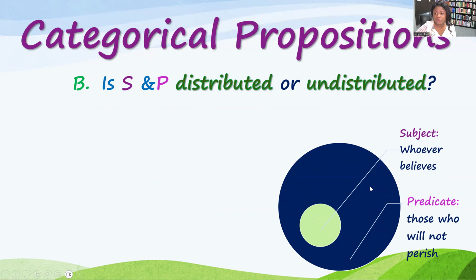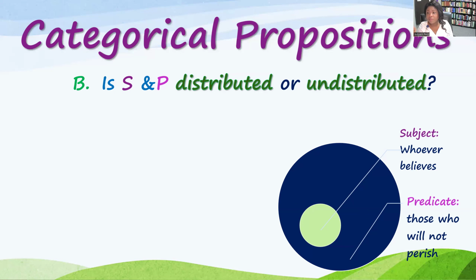So look at the Euler diagram. You see that all who believe in him, the subject, is in the predicate. Whosoever believes in him will not perish, right? But have everlasting life.